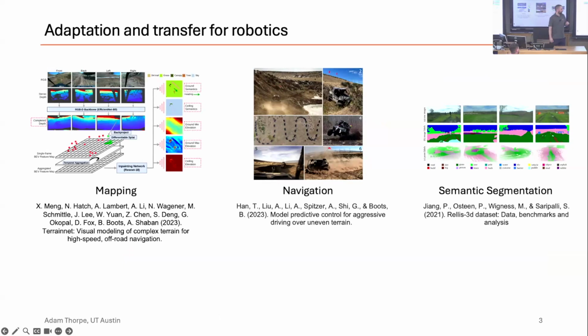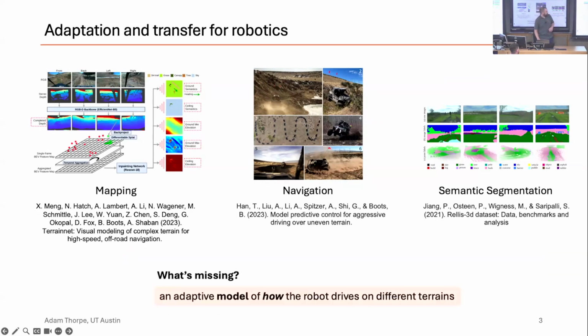This helps planners figure out what regions to avoid, but it doesn't really tell them how the vehicle will drive through the terrain. There's a little bit of a gap here. We need models that are able to adapt to the different terrains and that tell us how the robot will move, not just where it should or shouldn't go.